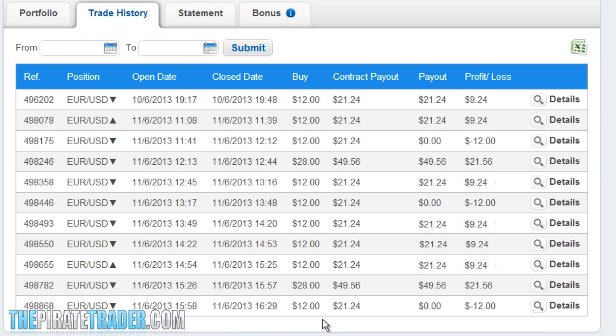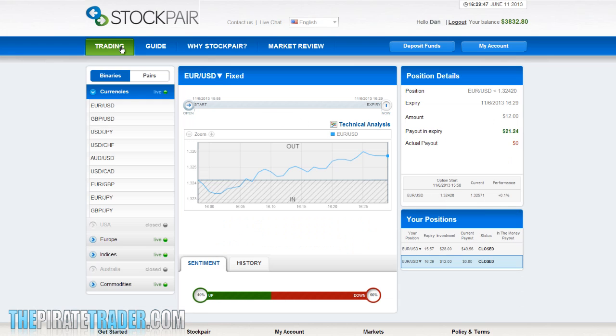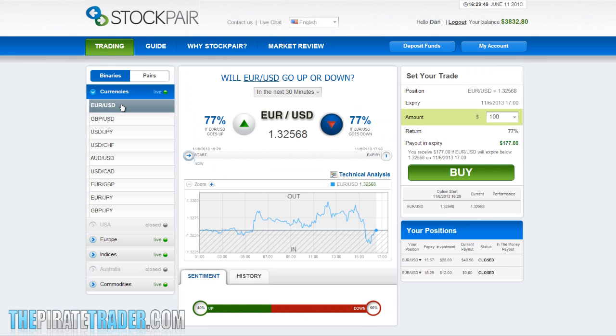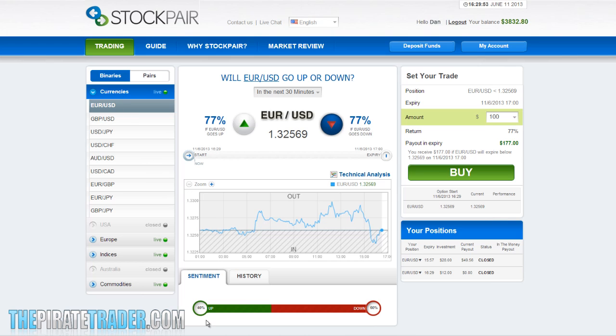So what are we going to do? As quickly as possible, we're going to move on to the next step, which is step 3. We'll click back up at the Trading tab. And since the last trade of $12 was a losing trade, our step 3 is a trade of $28. So we check the Sentiment tool quick.